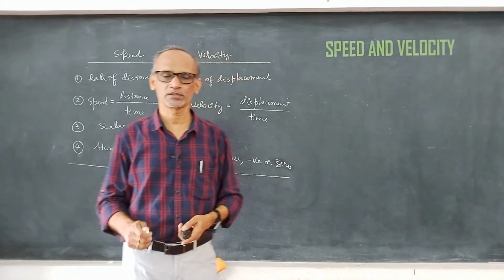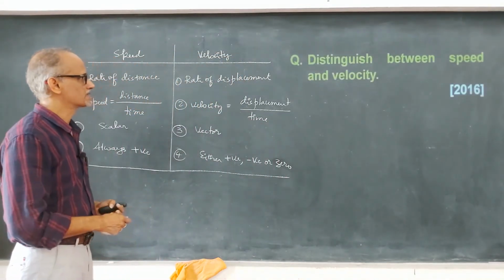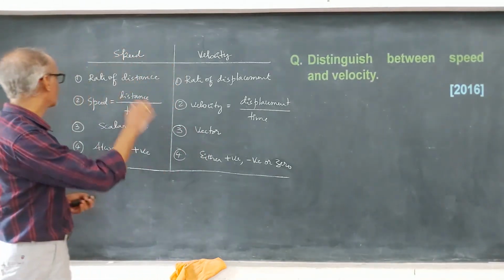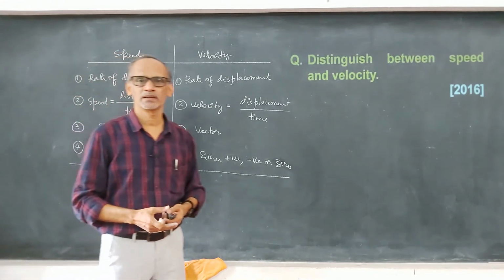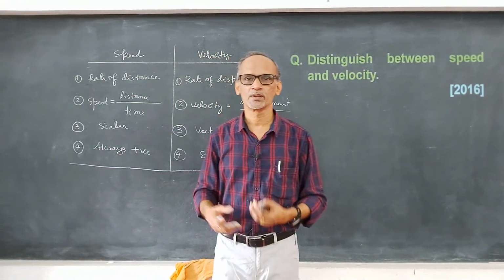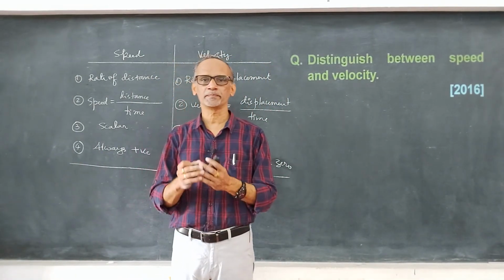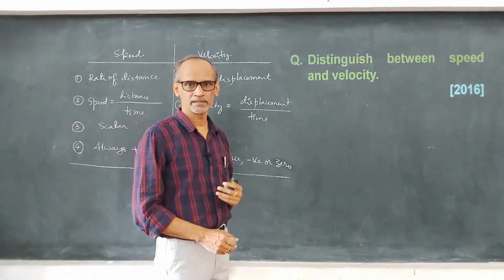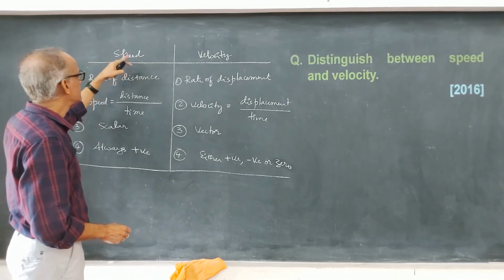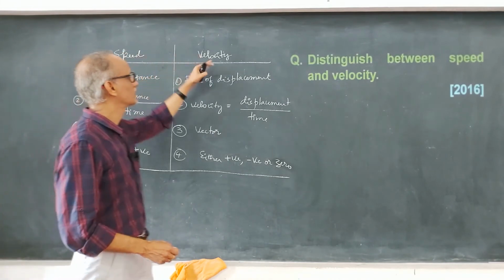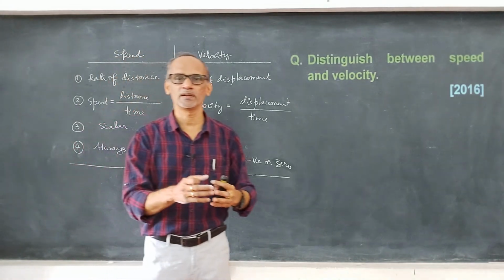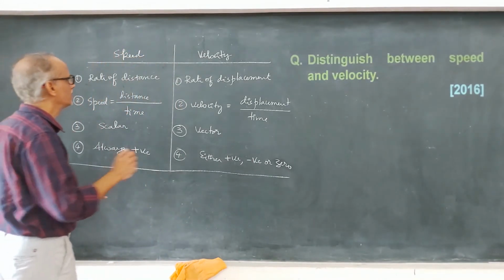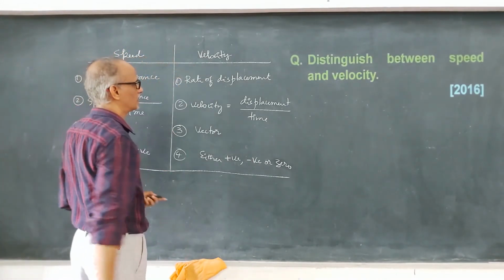Again, an important question from the exam point of view: distinguish between speed and velocity. This question appeared in the year 2016, and these are the differences you need to write. Just like distance is always greater than or equal to displacement, speed is also always greater than or equal to velocity. Speed is equal to velocity when the body moves along a straight line. Otherwise, the speed is always greater than the velocity.